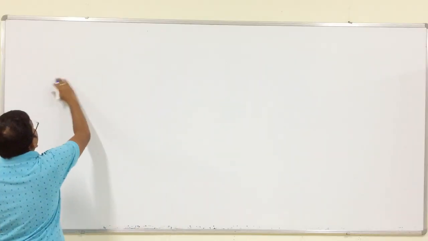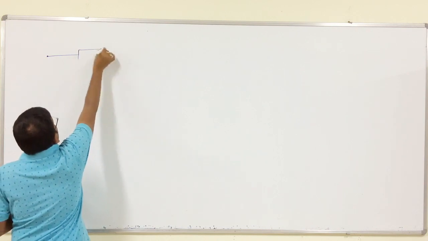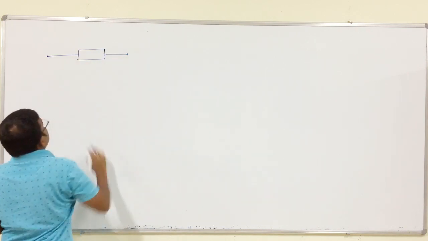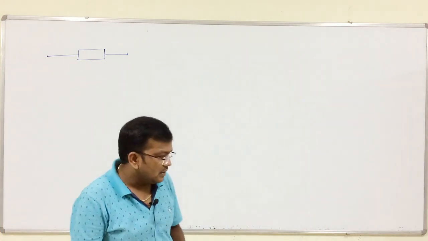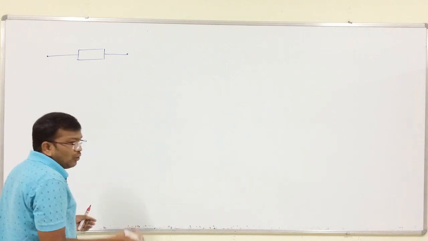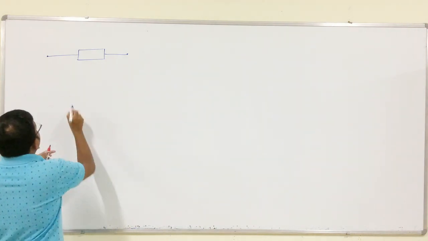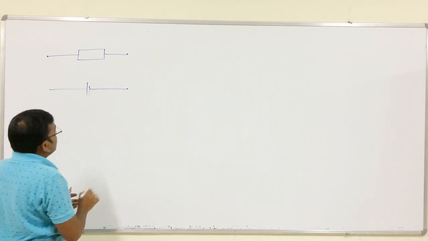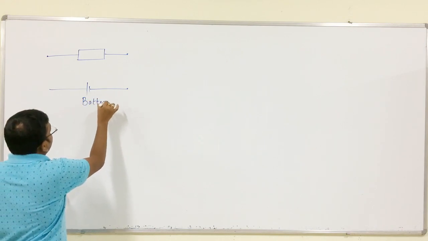Now, we have to consider a conductor. So, this is the conductor or element. For this conductor, we have to provide the supply voltage. This is nothing but a battery.